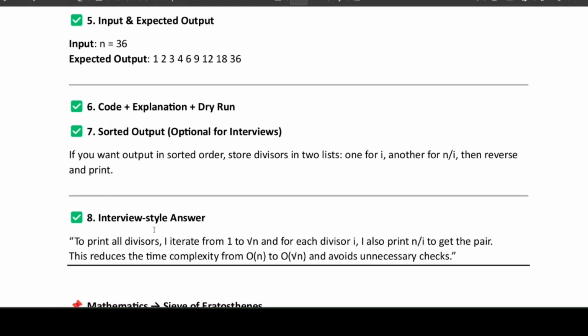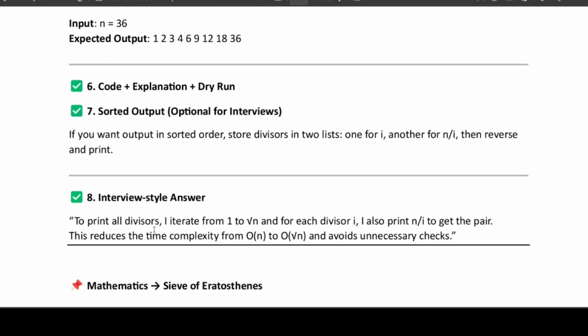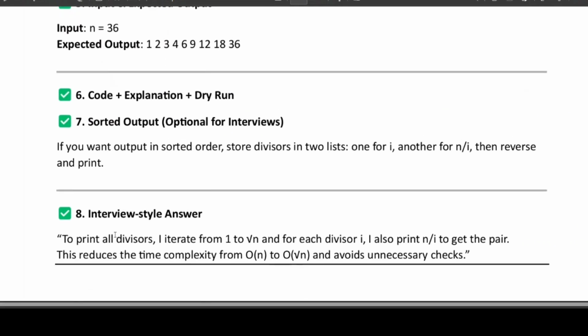Coming to how to answer this question in an interview, we need to answer like this: to print all divisors, I iterate from 1 to the square root of n, and for each divisor i I also print n by i to get the pair. This reduces the time complexity from O(n) to O(square root of n) and avoids unnecessary checks. So this is how to answer in the interview. Now let's see the code and try a run with steps.